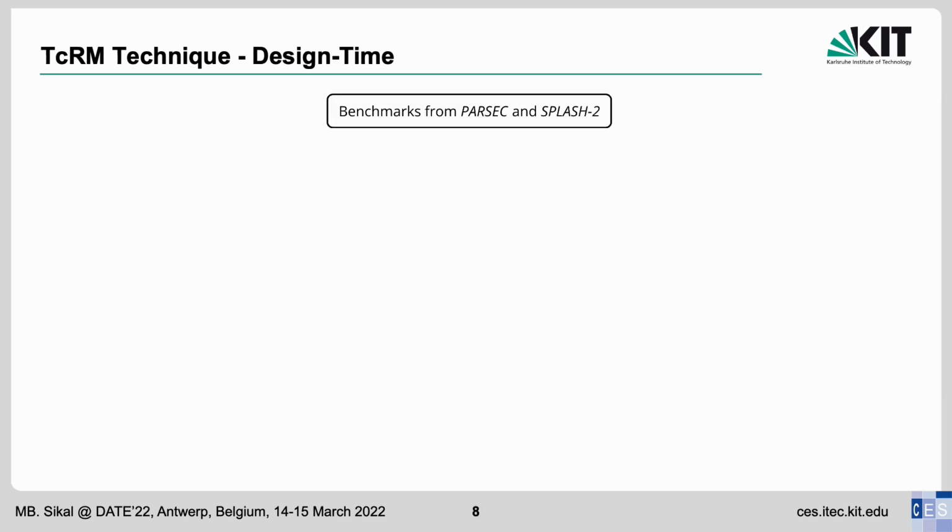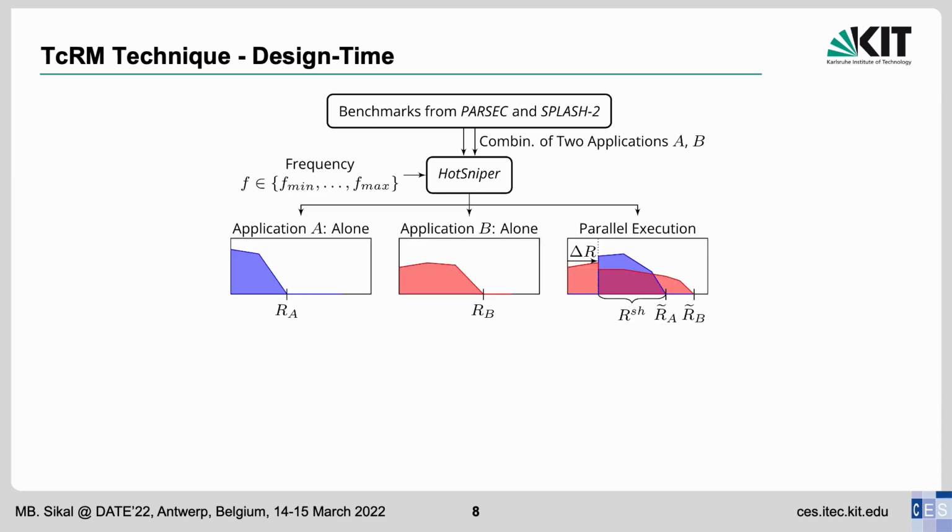At design time, we run simulations on the Hot Sniper simulator with applications from the Parsec and Splash2 benchmark suites, both alone and in pairs at all supported frequencies. Meaning that for each pair of applications, A and B, we first run A and B alone on separate clusters, then in parallel on the same cluster.